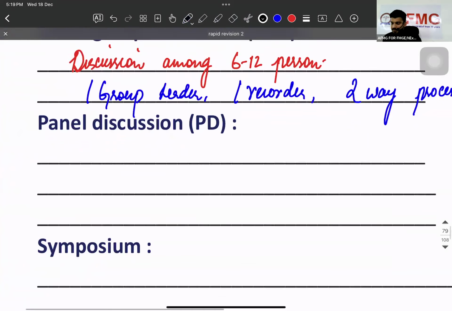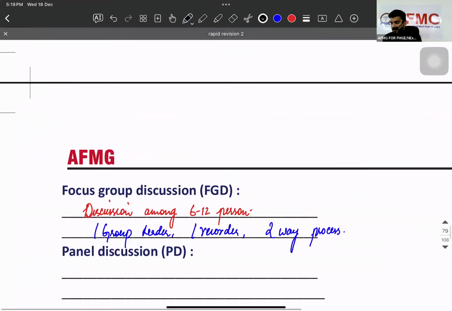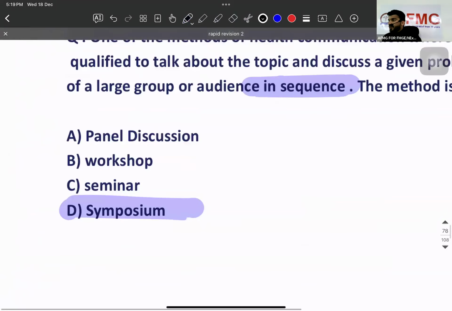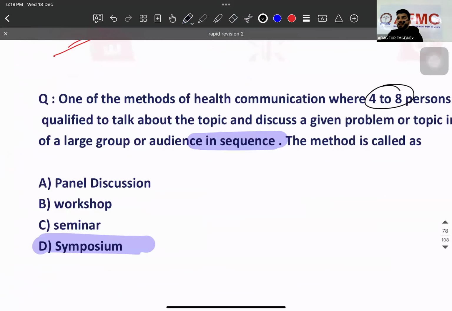If I talk about a panel discussion, how many people will there be? 4 to 8 experts. Is there any correct order of speech? No, sir. Like on TV channels, one person is speaking, and suddenly somebody else, a third person, comes in and says something, and a fight breaks out. That is called a panel discussion.